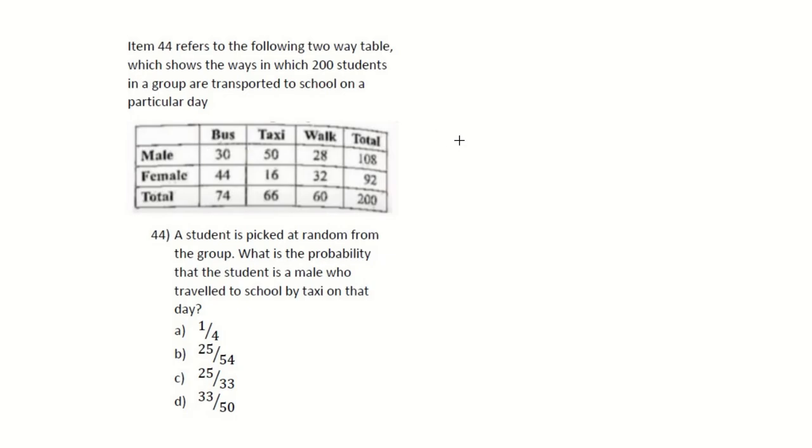So that's 50, and they say a student is picked at random, so they're talking about all your students. So your desired is 50, right, because it's male and taxi, over your total. In this case, your total would be 200. So you'll say a quarter, so the answer is A. And that is how you would do this question.